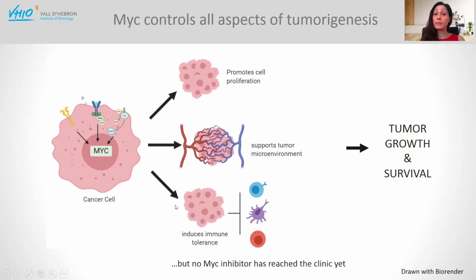And it's been recently shown that MYC is also responsible for immune tolerance. So it's what makes cancer cells invisible to our immune system. Despite all these roles of MYC in cancer maintenance, there is still no MYC inhibitor in the clinic yet. And the reason is that for a very long time, MYC has been considered an undruggable target.